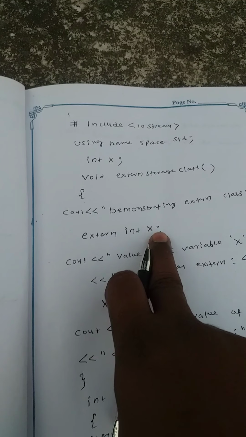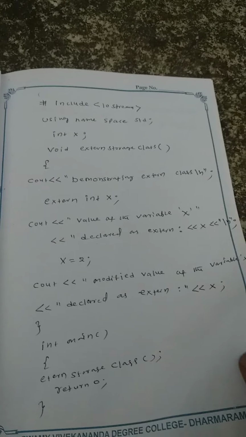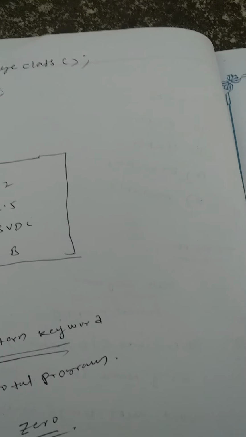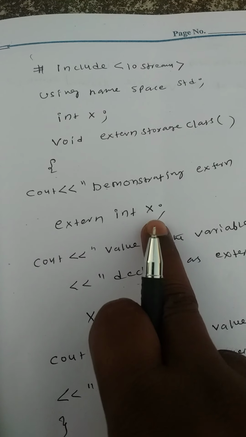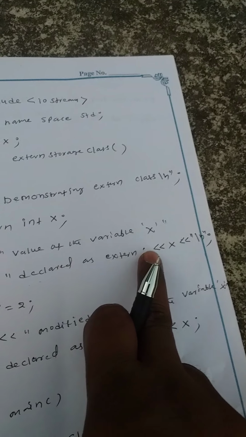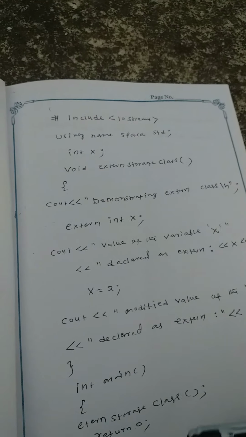That is why it is automatically initialized to 0. According to the rules of external variables, when no data is given to the external variable, it is automatically initialized to 0. Here we did not give the value of x, so it takes 0.